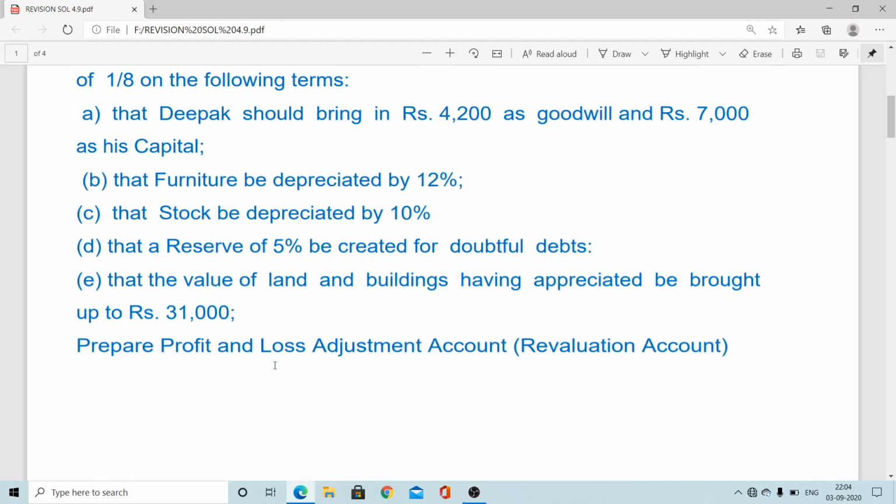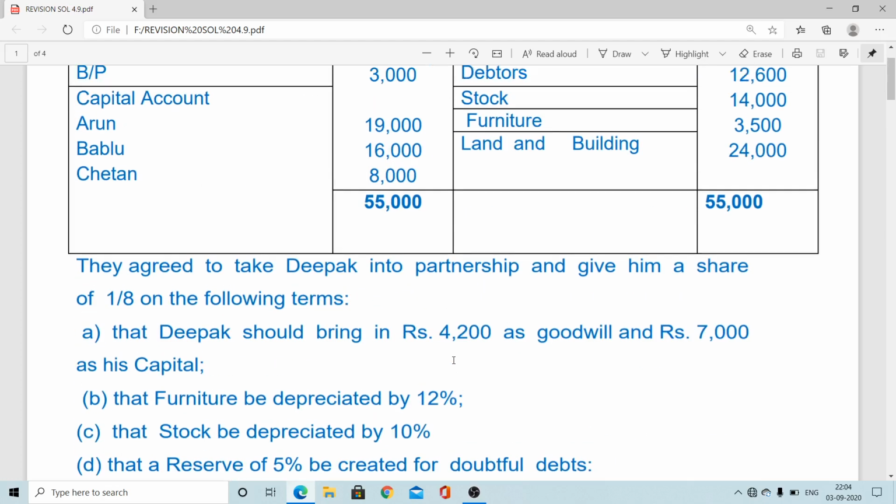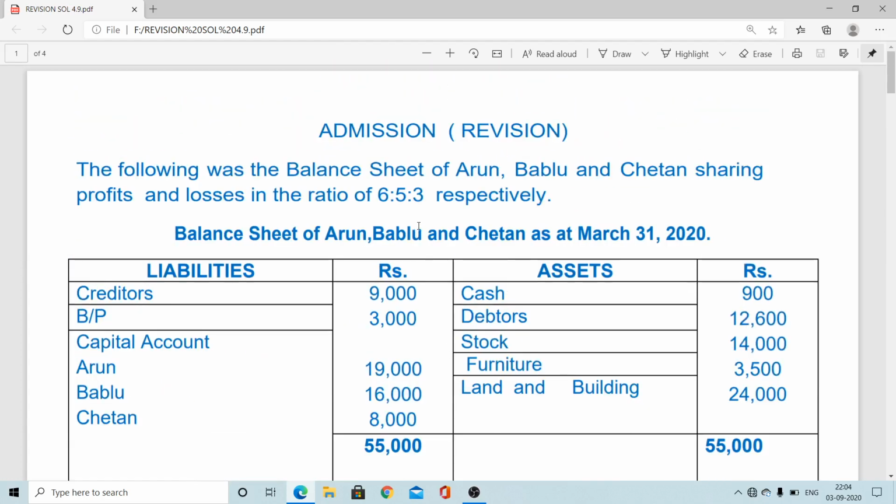Yes, the PLA, profit and loss adjustment account. So another name of revaluation account is known as profit and loss adjustment account. But the method is the same. Ultimately, the rule is the same. Which rule will apply in case of preparation of revaluation account?